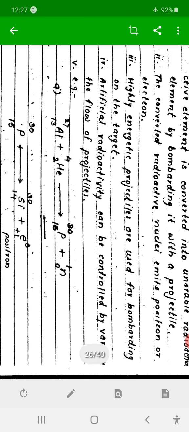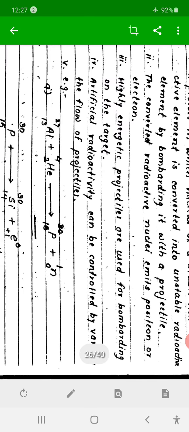Highly energetic projectiles are required for converting stable nuclei into unstable nuclei. That is, for artificial radioactivity, bombardment of a high energy projectile is required.